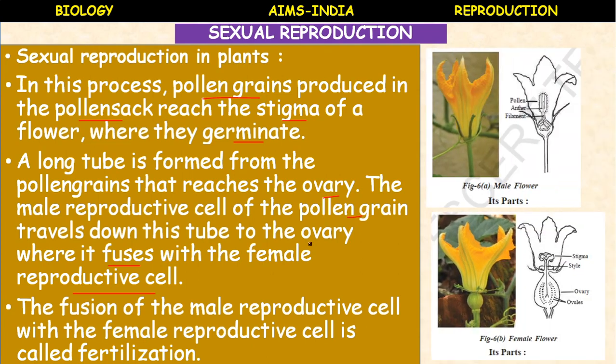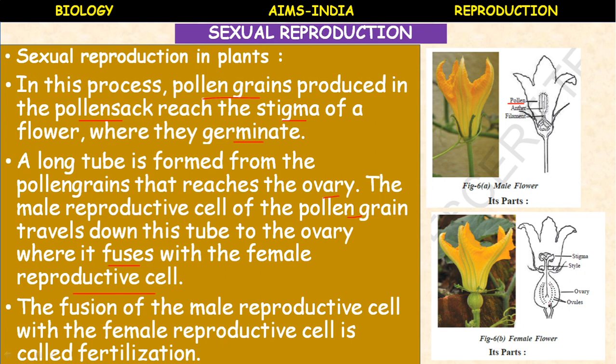So you can see the male flower, where the anther is the male reproductive organ present in the stamen. The stamen has two main parts, filament and anther. The anther matures to produce pollen grains. Pollen grains are the male gametes.